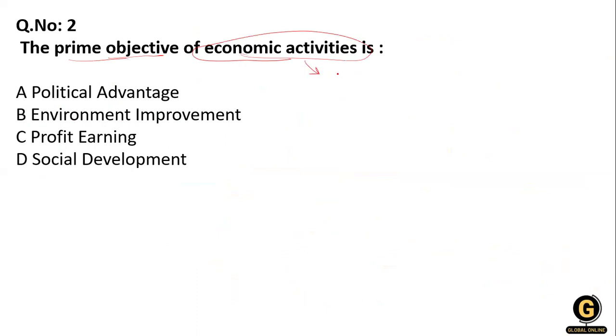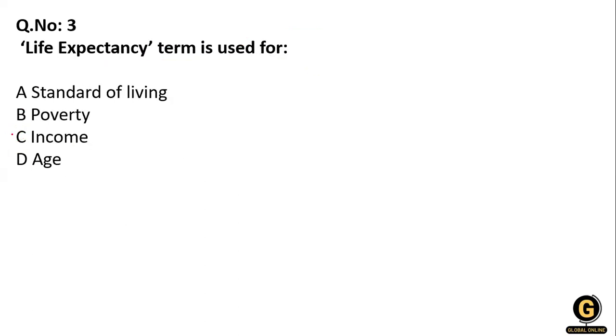The main purpose of any economic activity is earning profit. If the profit is missing in the transaction, then it cannot be considered an economic activity. So option C is right, that is profit earning.